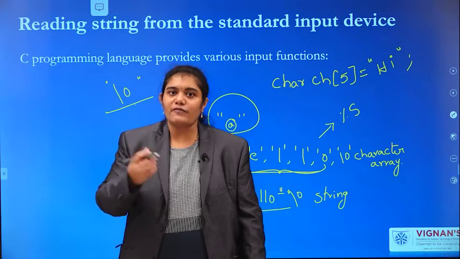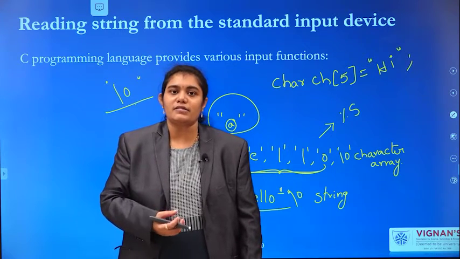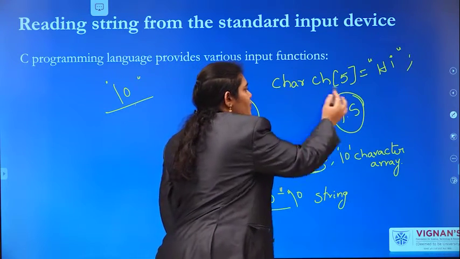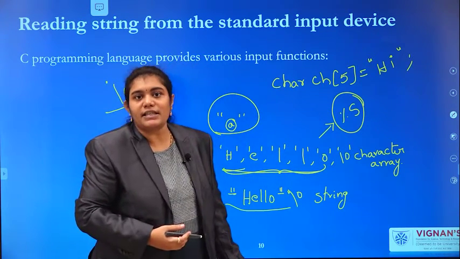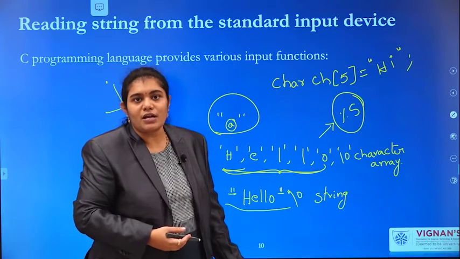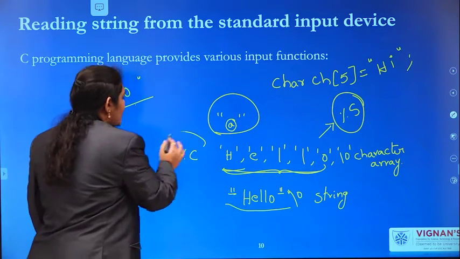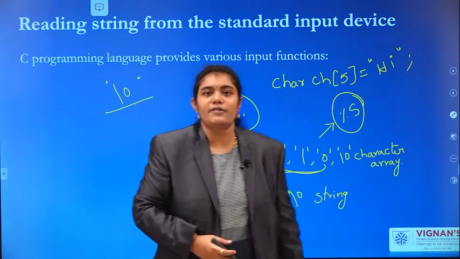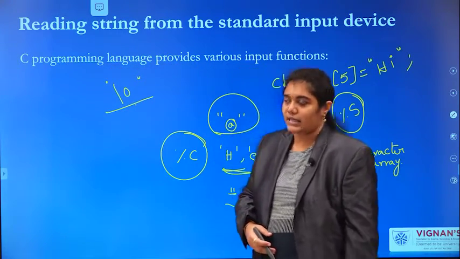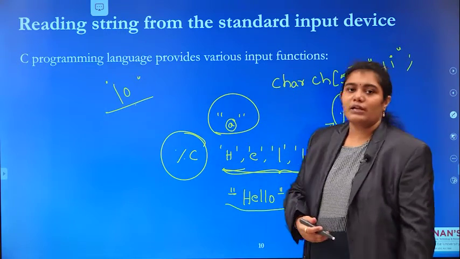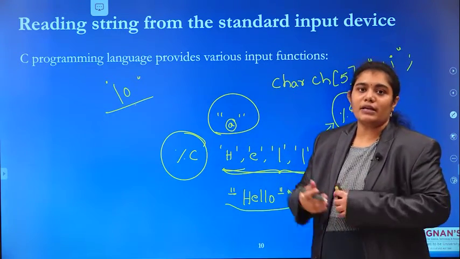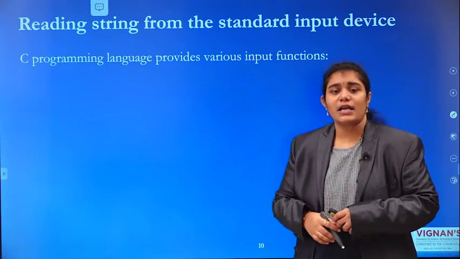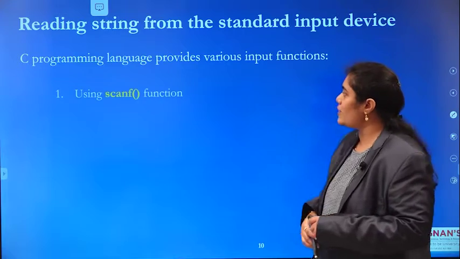So, what is the format specifier to read or display a string? %s is the format specifier for a string, whereas %c is the format specifier for a character. In today's session, let us see how we can read a string with various input functions. C language provides us various input functions. Let us see what those are.